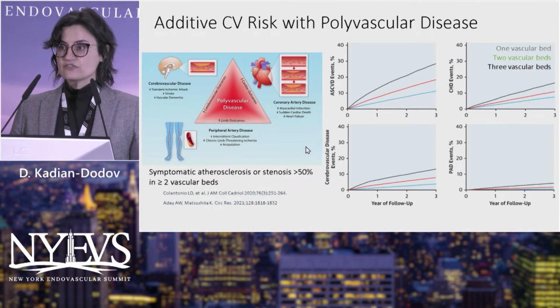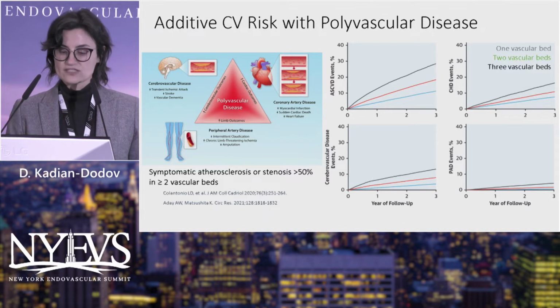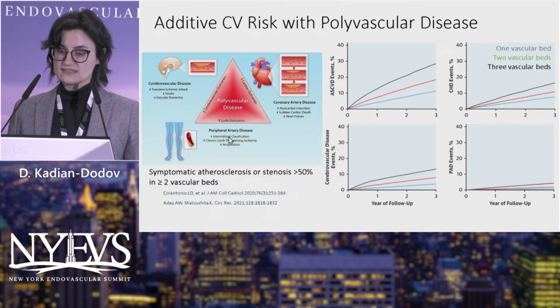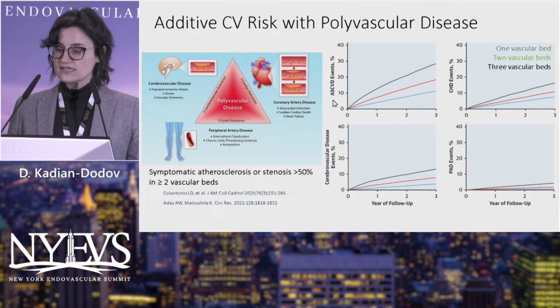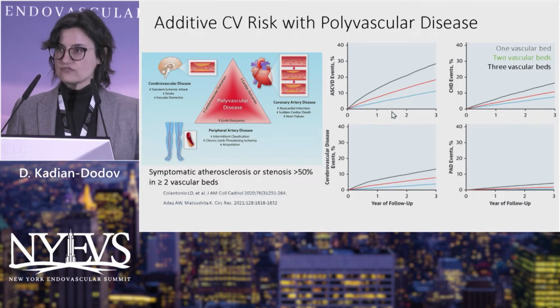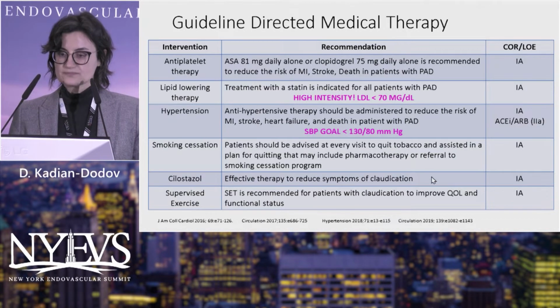Now, there's additive risk for our patients with polyvascular disease. This is a really nice graphic by Aaron Aday in a recent publication looking at kind of the three arms of either cerebrovascular disease, cardiac disease, or PAD, and different outcomes. And these can start to overlap as you have multi-vessel involvement. And if we look at cardiovascular events, coronary events, cerebrovascular events, or PAD events, those with 3 vascular beds, which is the black line, consistently have a higher rate of events. 2 vascular beds should be red here, but it is additive as you have more vessels involved.